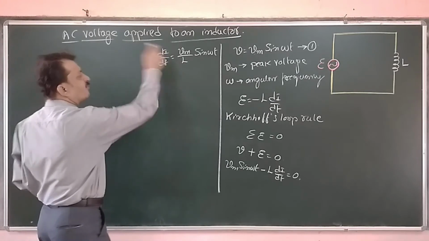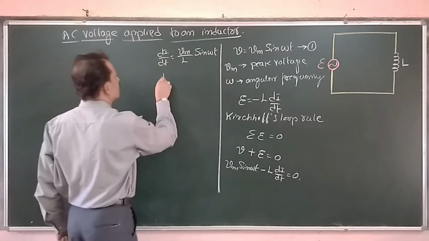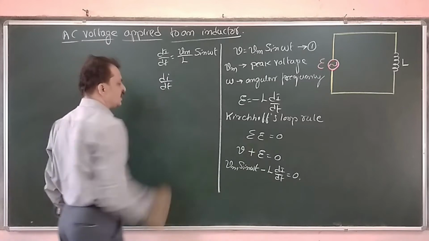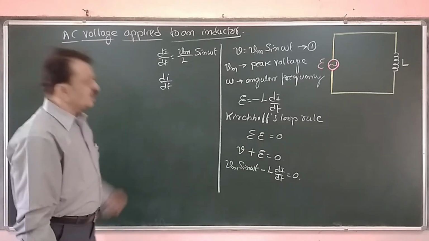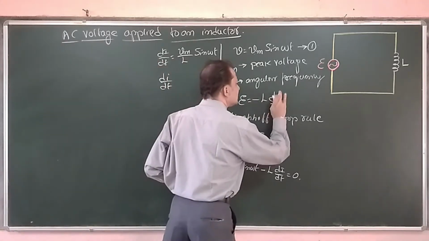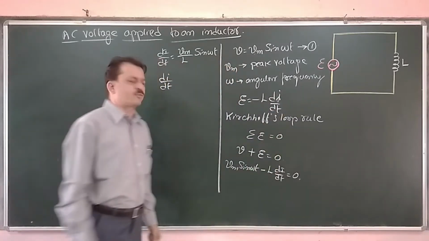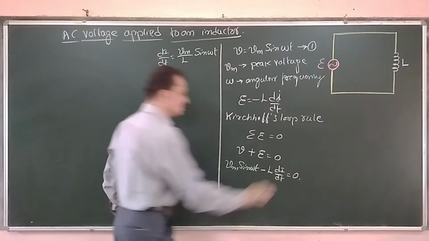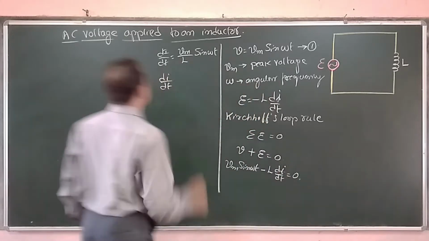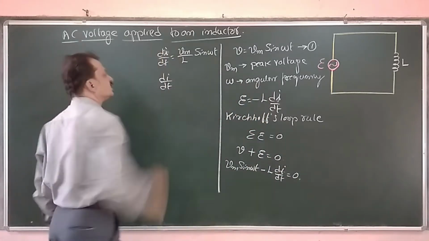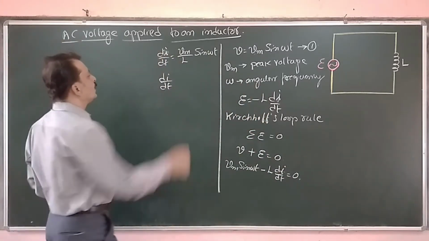Now I need the current. Since we are having AC, let me write the instantaneous current with a small letter i, which is better.